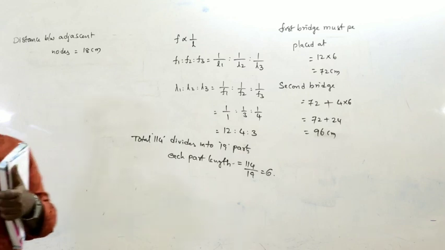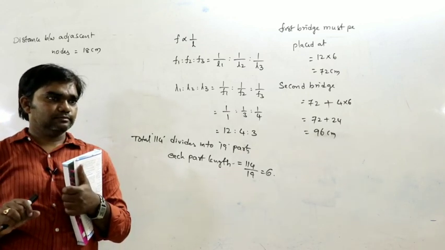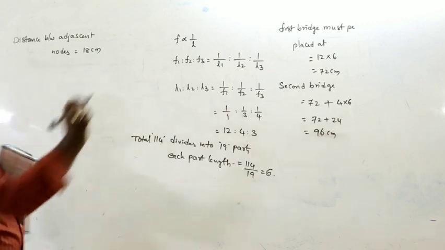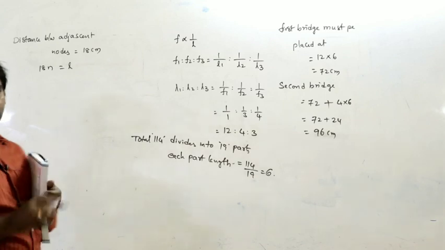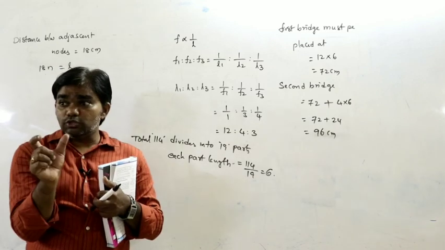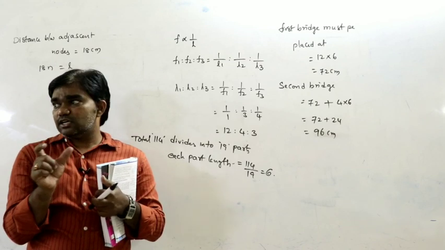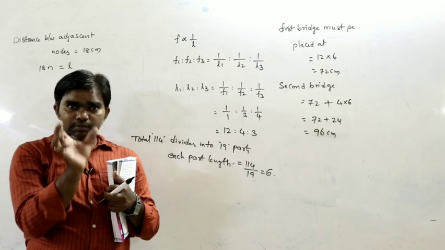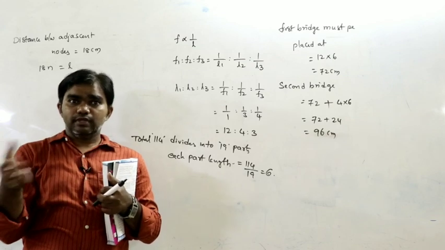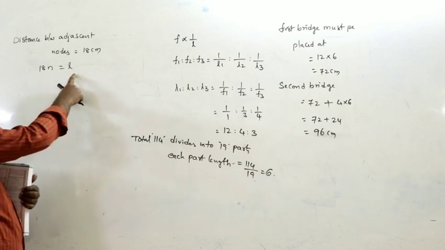Generally, if the string vibrates with n loops, then 18n can be written as length. For each loop, the distance between adjacent nodes is lambda by 2, so that means one loop. If n loops, n lambda by 2. So for n loops, 18n can be written as total length.